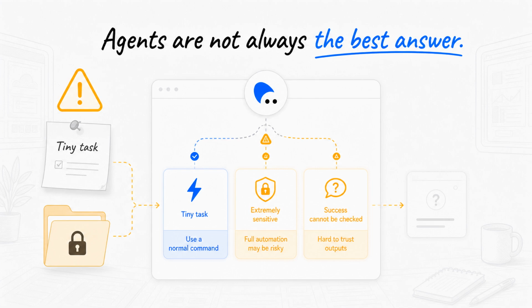Agents are not always the best answer. If a task is tiny, a normal command is faster. If a task is extremely sensitive, full automation may be risky. If success cannot be checked, the agent may produce something that sounds confident but is hard to trust.